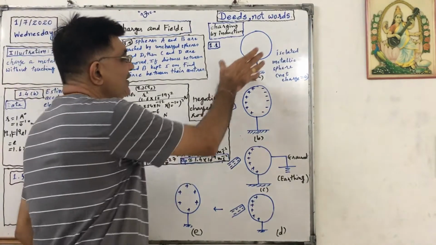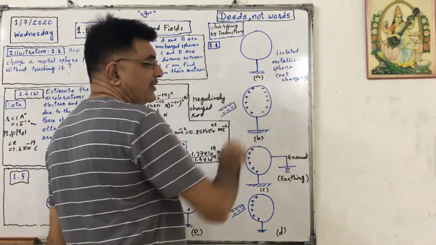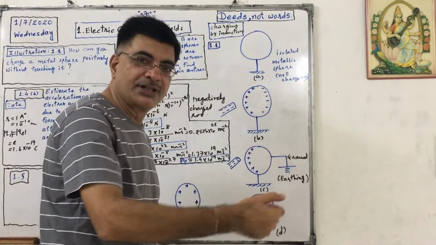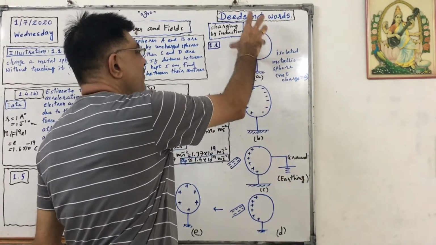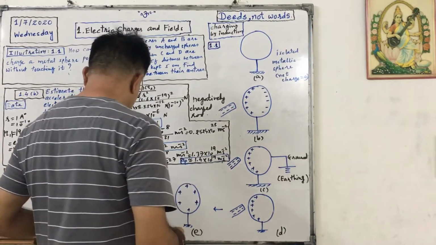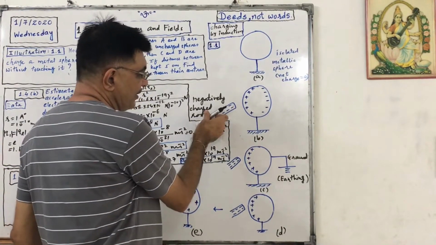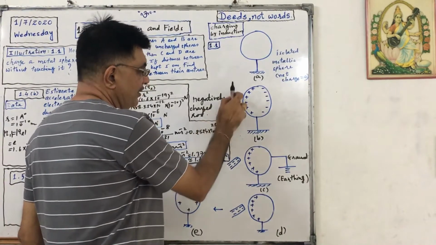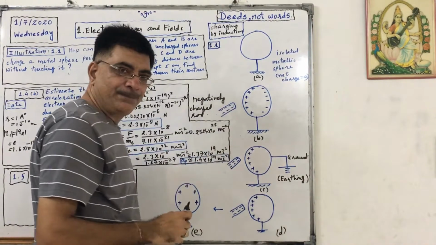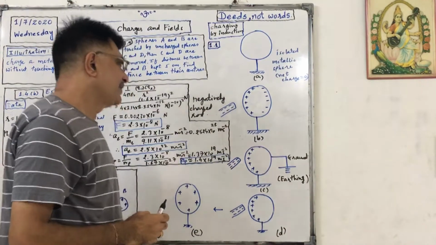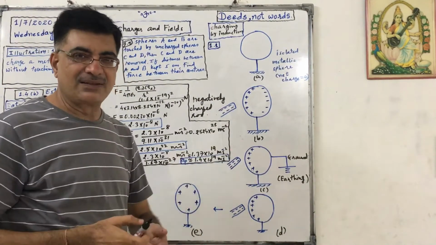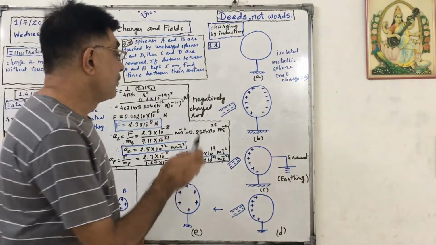So this is a metallic sphere. Isolated means the support is a non-conducting material. The net charge on the sphere is 0. Now let us bring a negatively charged rod nearer to it, but not touching it. There must be some distance, that is why it is called induction. From where can we get this negatively charged rod? If we rub a plastic rod with fur, we get a negatively charged plastic rod. Now what will happen?